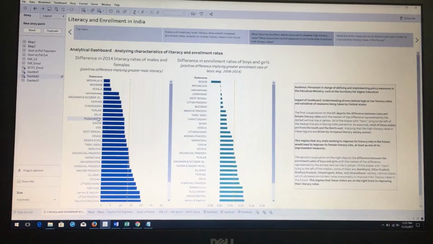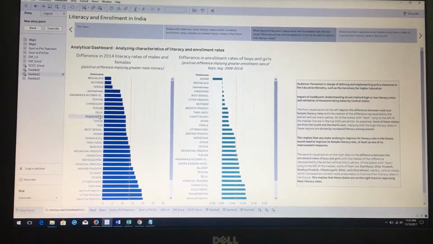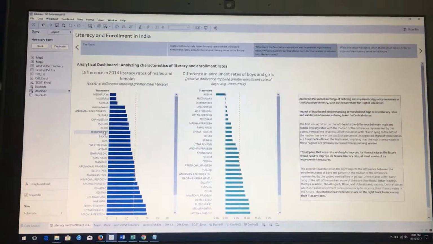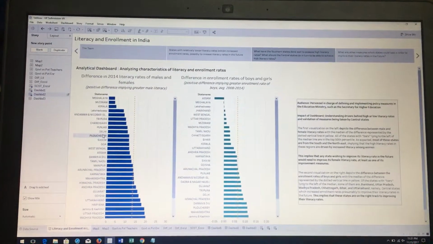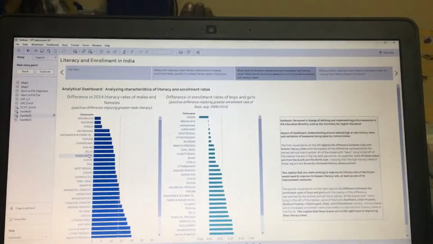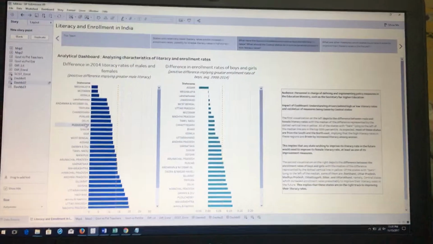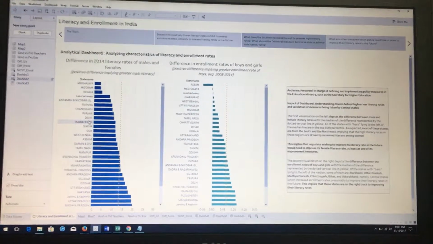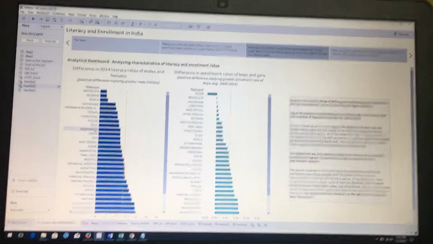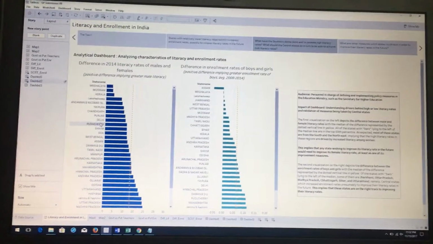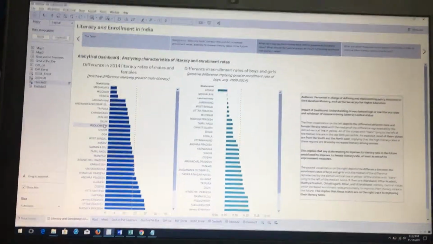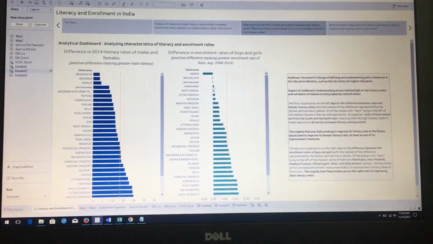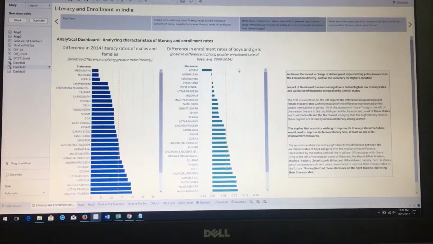So we can definitely imply that overall higher literacy rates are being driven by smaller differences between male and female literacy rates, hence greater female literacy rates probably drive overall literacy rates. In order to be able to do that, what any state must do at the moment is to increase the enrollment of girls in schools so that it translates into greater female literacy rates in the future, and hence overall literacy rate.